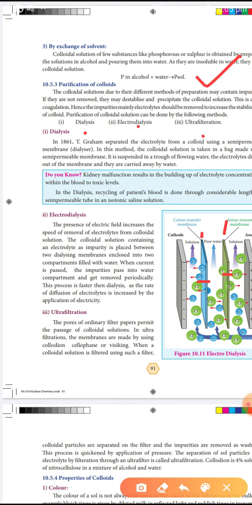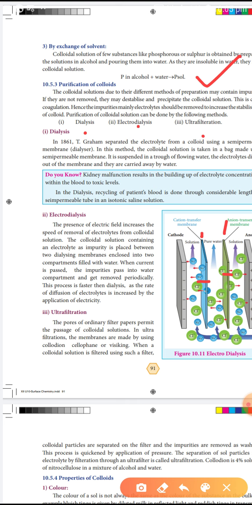Then the third method of purification is ultrafiltration. The pores of ordinary filter paper permit the passage of colloidal solution. We know that ordinary filter paper passes the colloidal solution. So in this filtration method, we use membranes made of colloidion or cellophane, which have very minute pores.